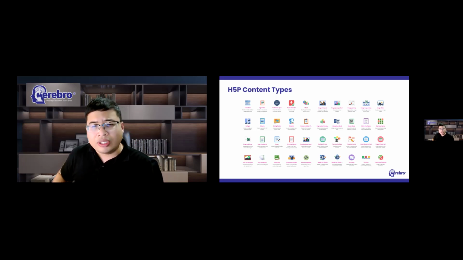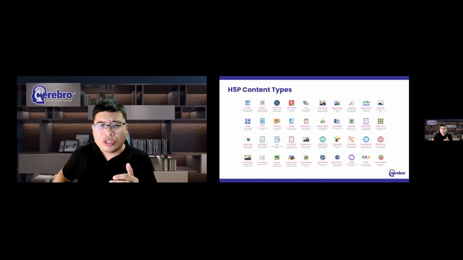And you'll notice that the content types we've chosen range from relatively simple activities such as accordion and flashcards to more sophisticated experiences such as interactive videos and branching scenarios. So this progression is intentional because one of the messages I want to communicate today is that effective engagement does not necessarily require complex technology.